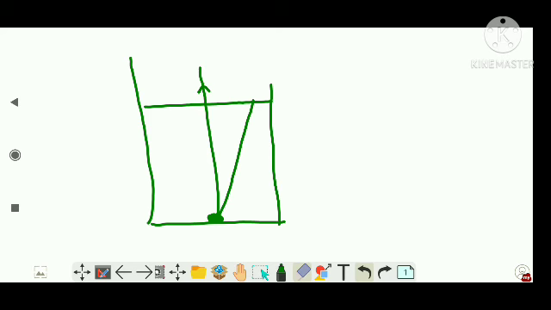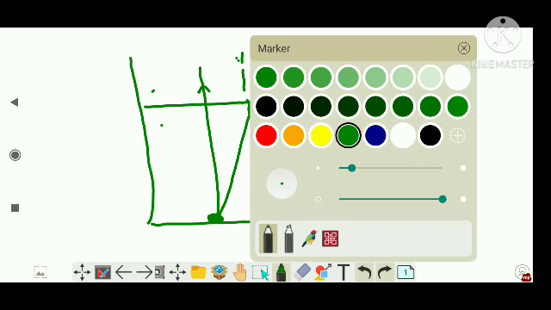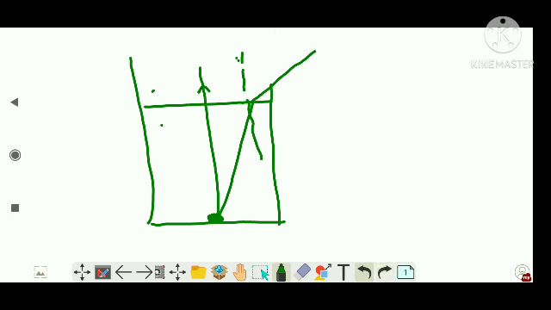At this point the two media change. This is the denser medium, and this is the rarer medium. From here, this is our normal, right? So the ray will bend away from the normal. Clear, right? So this is, let's say, n1, this is n2, and this n2 is greater than n1.